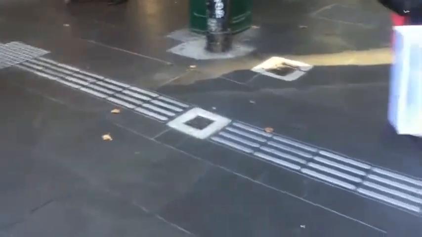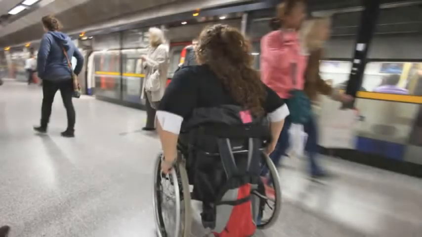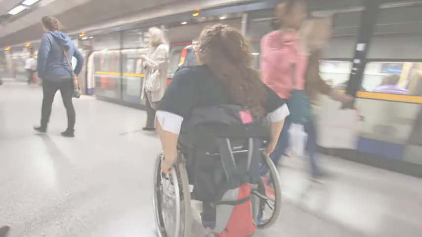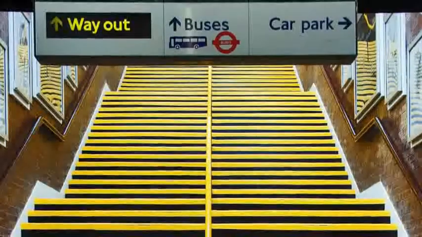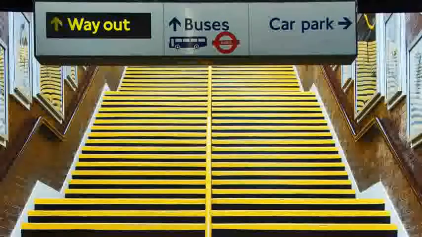For example, we think of wheelchair ramps as the only important access requirement, when actually there are a whole host of other considerations that need to be made in an accessibility approach. Another explanation is that the medical model of disability persists. This model sees disability as a health condition, an abnormality, and as a problem for the individual. The alternative social model, comparatively, sees disability as a result of the barriers that people with impairments face. For example, it is the stairs which are the barrier to access a building rather than the person's wheelchair.